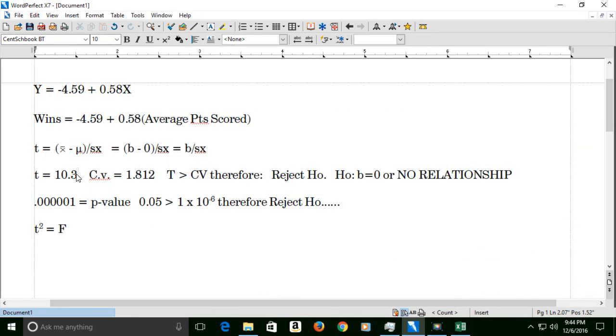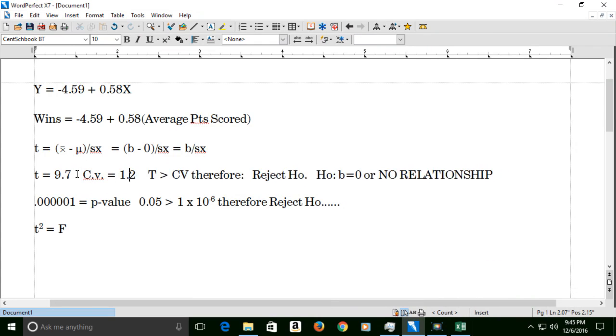So our T in this regression is 9.7. Our critical value, 30 degrees of freedom, 1.645. We reject that there's no relationship, and that tells us there is a relationship.